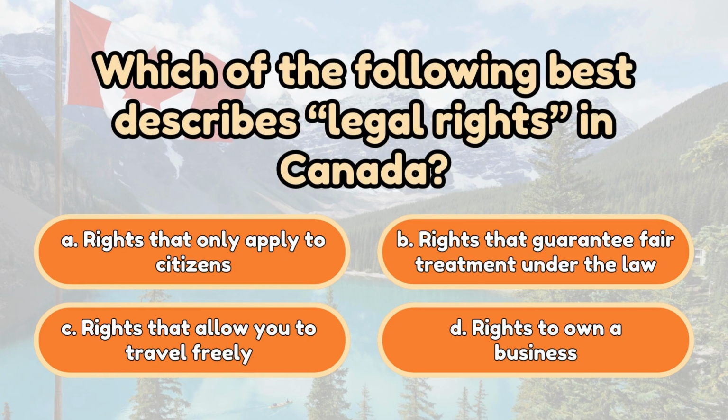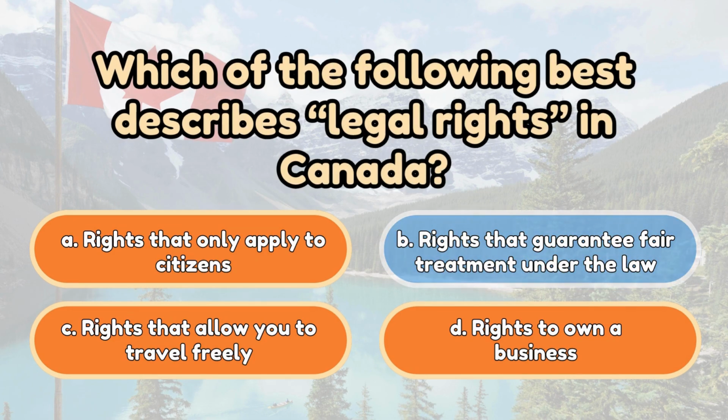Which of the following best describes legal rights in Canada? A. Rights that only apply to citizens. B. Rights that guarantee fair treatment under the law. C. Rights that allow you to travel freely. D. Rights to own a business. The correct answer is B. Rights that guarantee fair treatment under the law.